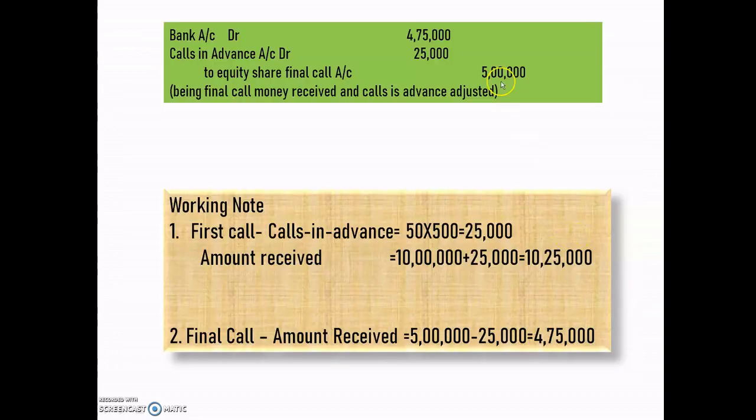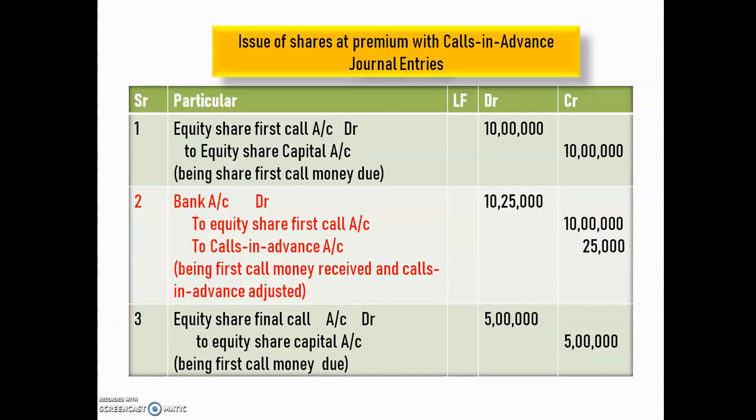We write it on the debit side, 25,000. After deducting this 25,000 from 5 lakh, we get 4,75,000 in the bank account column on the debit side. So like this we do the issue of shares at premium with calls in advance journal entries.